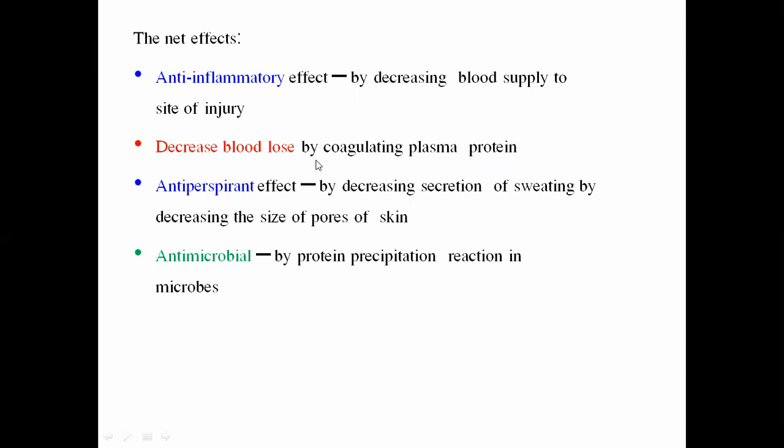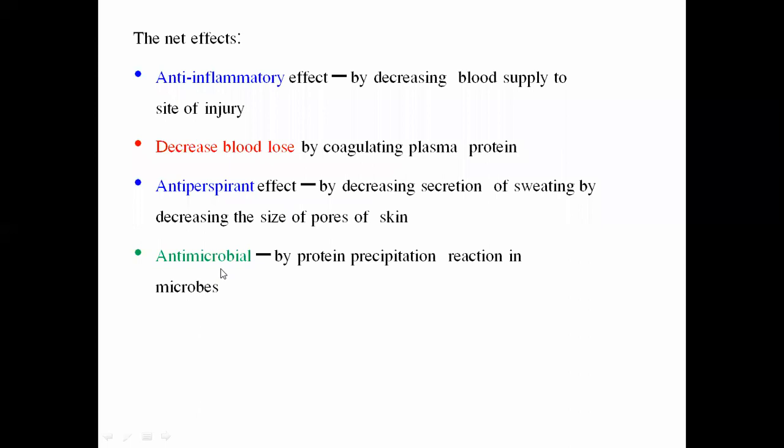Continuously or immediately they will clot the blood by constricting the blood vessels. So they are acting by the coagulation of the plasma proteins. Now it is also used as an antiperspirant effect by decreasing the secretion of sweating, thereby decreasing the size of pores on the skin. So if any person is suffering from too much sweating, that sweating or secretion of sweat can be reduced by using an astringent.